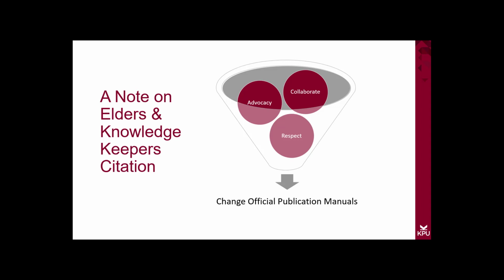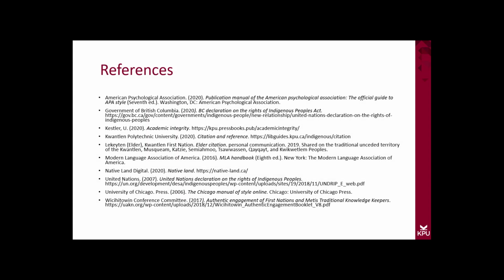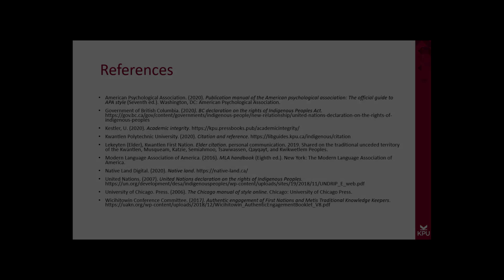Work is currently being done to advocate for elder and traditional knowledge citation inclusion in the official citation guides, APA, MLA, and Chicago. That said, if you are submitting a paper for publication, be sure to use the official citation rules for the publisher. Below are a list of references used in this segment of Indigenous Information Literacy.